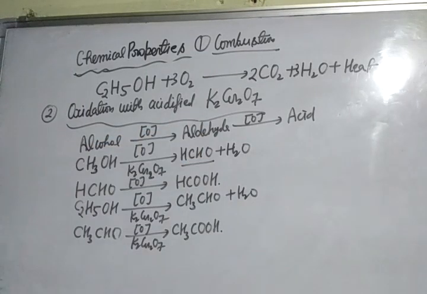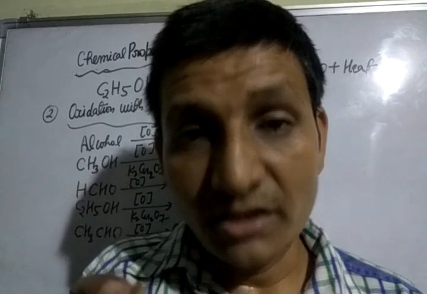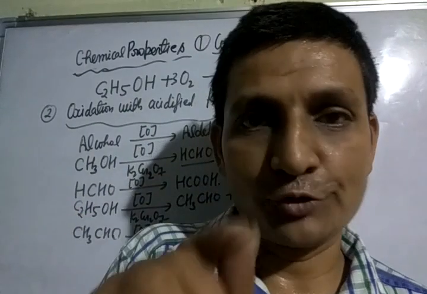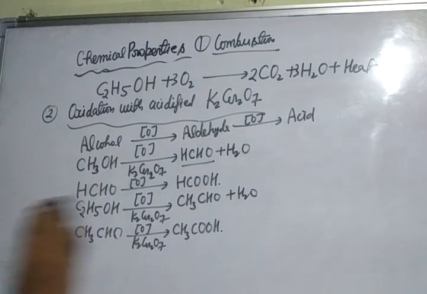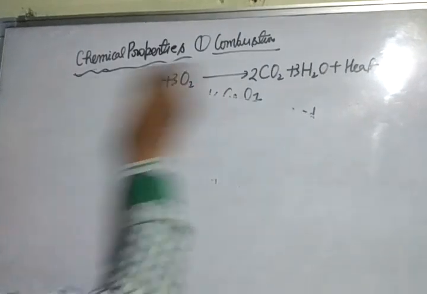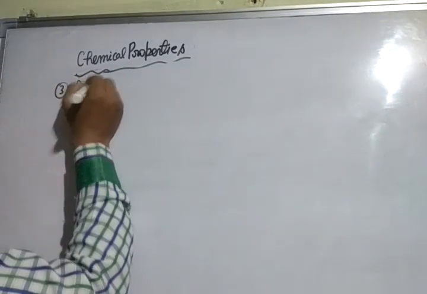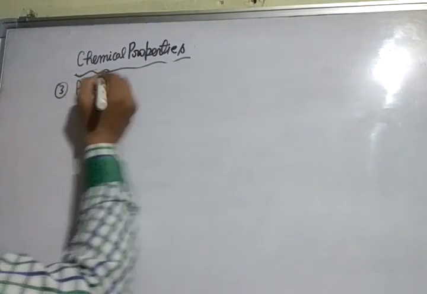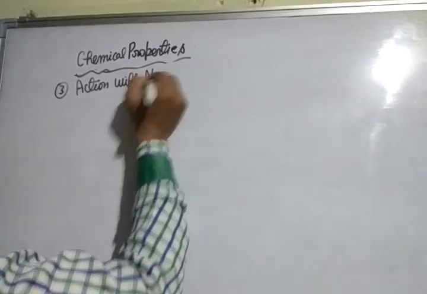Next is reaction with sodium. Ethanol reacts with sodium metal to form sodium ethoxide and hydrogen gas. Chemical property number 3 is reaction with sodium metal.